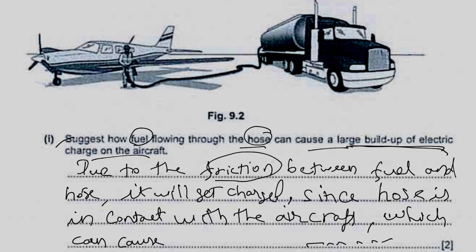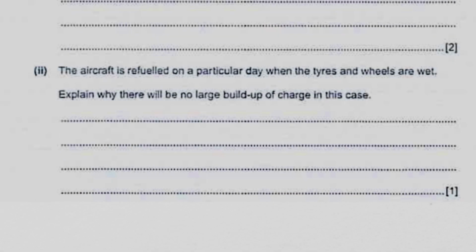So this is the first part of the question. Now we will see the second part of the question. The aircraft is refueled on a particular day when the tires and wheels are wet. Explain why there will be no large buildup of charge in this case. Here, the tires are wet, so the current will flow through the tires to the ground. So it is related to earthing. The main keyword is earthing.